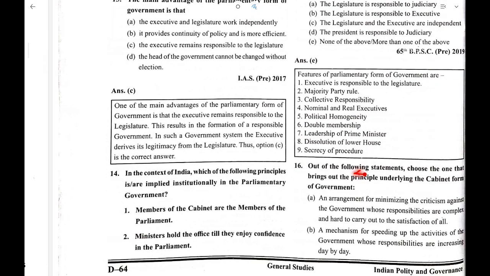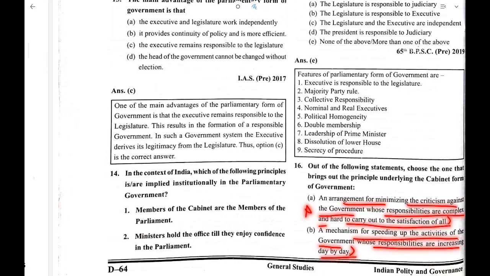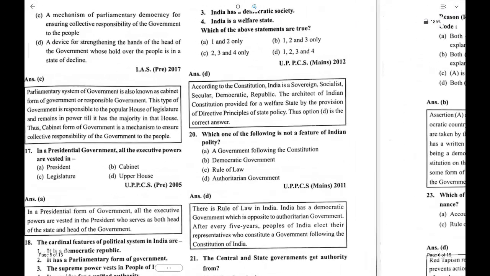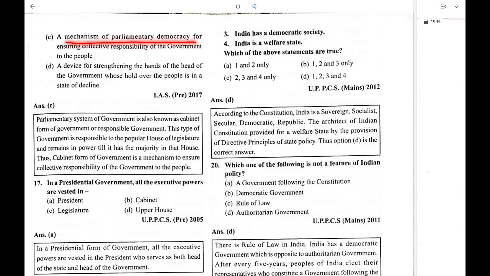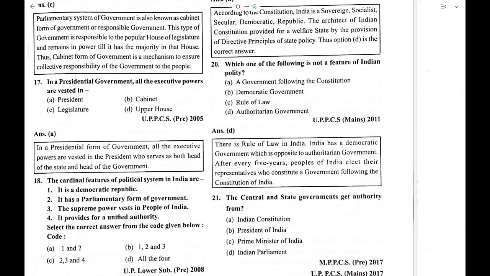Now, out of the following statements, choose the one that brings out the principle underlying the cabinet form of government. An arrangement for minimizing the criticism against the government whose responsibilities are complex and hard to carry out to the satisfaction of all. This is wrong. A mechanism for speeding up the activities of government whose responsibilities are increasing day by day. The next option is a mechanism of parliamentary democracy for ensuring collective responsibility. This one is the most appropriate definition. Now, in the presidential government, all the executive powers are vested in the president.